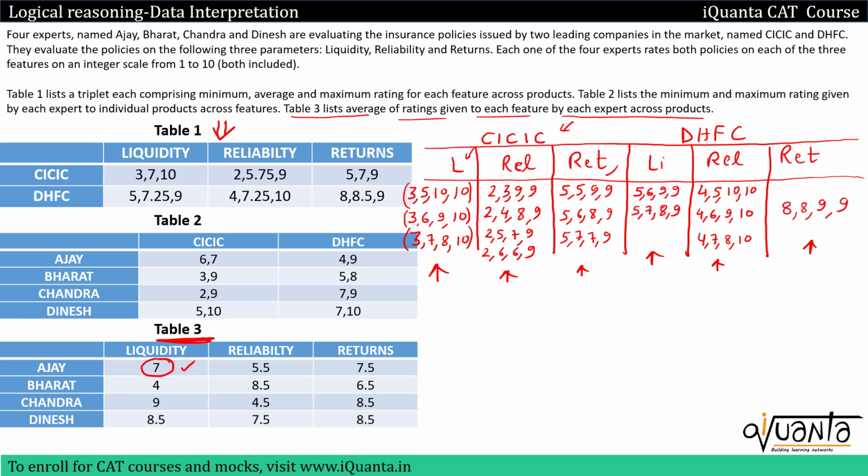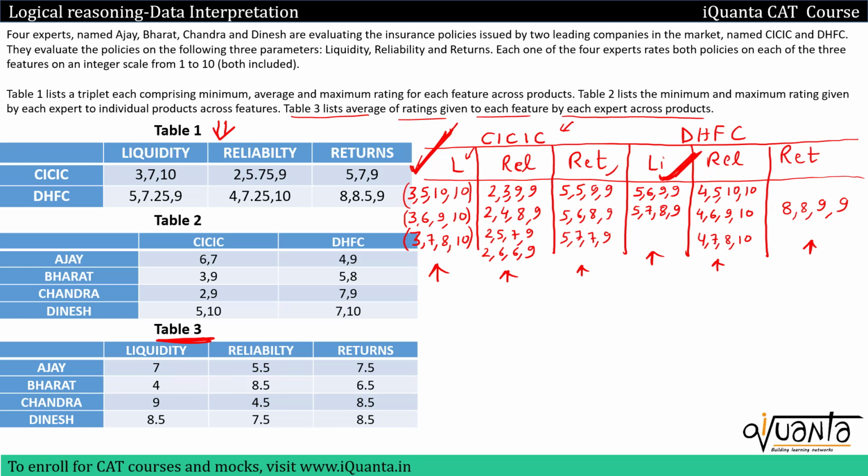So how many times is Ajay rating the policies in terms of liquidity? For the first time he is rating liquidity for this CICIC policy, and the second time he is rating liquidity for this DHFC company. So the average is 7, he is giving rating 2 times, so 7 into 2, that means 14 should be the sum of ratings given by Ajay to liquidity to these two companies. So that is how we have to read the table. Now let us guess the ratings in the similar manner.